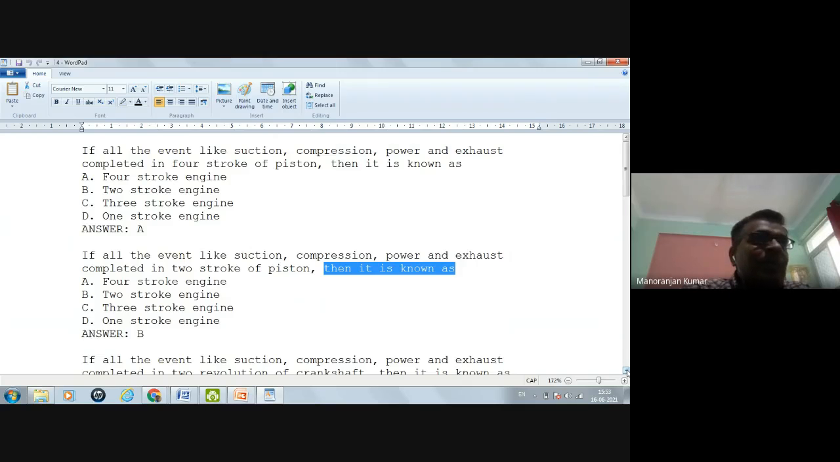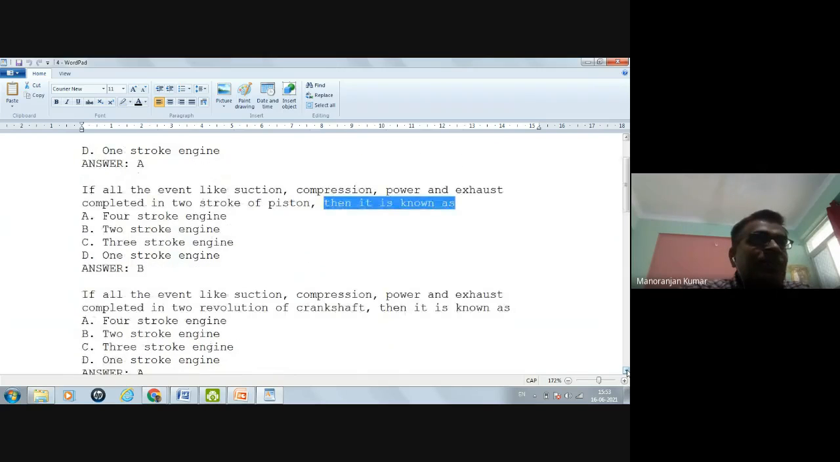If all the events like suction, compression, power, and exhaust are completed in two revolutions of the crankshaft, when the piston makes two strokes, then the crankshaft will rotate only one rotation. So there are two revolutions of the crankshaft. Two revolutions means there will be four strokes of the piston. So the correct answer is four-stroke engine.